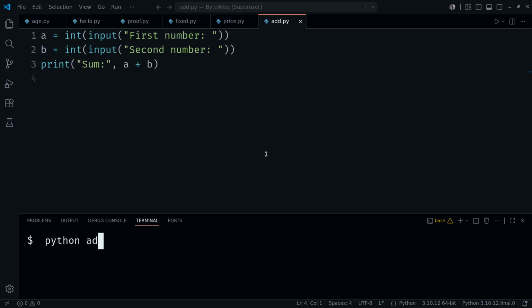7, 8, 15. It asked, we answered, it computed. Prompt, read, convert, use. That 4-step rhythm is the skeleton of every interactive program there is. A login screen, a checkout, a game menu. Under the hood, they're all doing what these 3 lines do, just scaled up. You've written the shape of every interactive app.